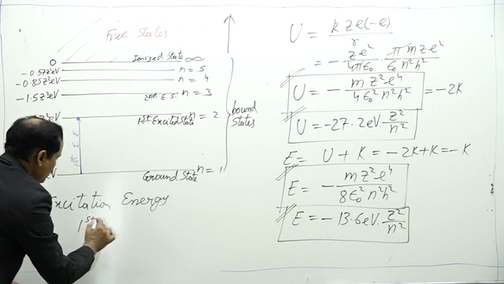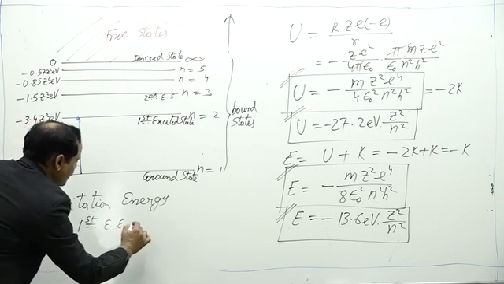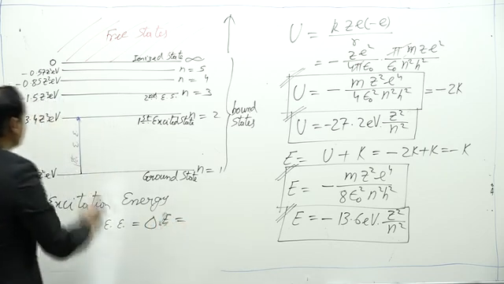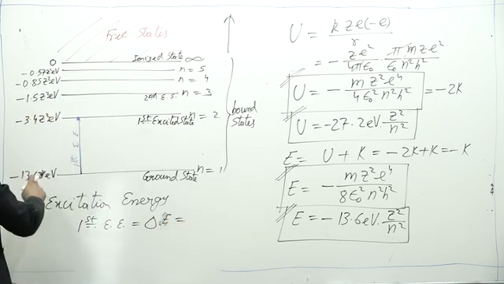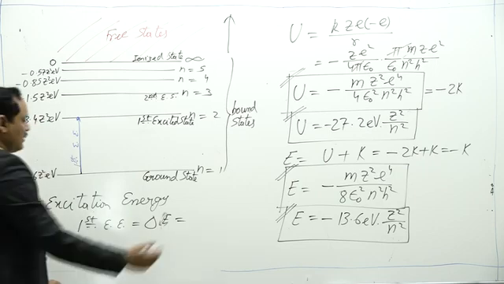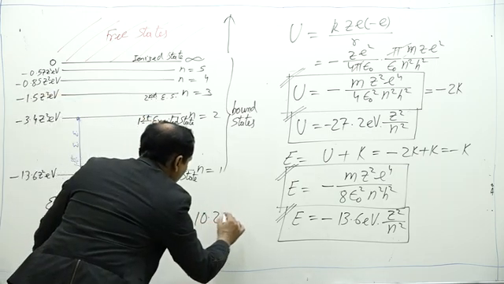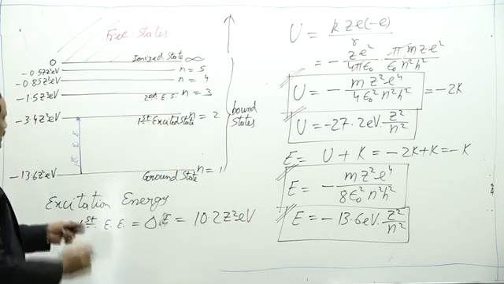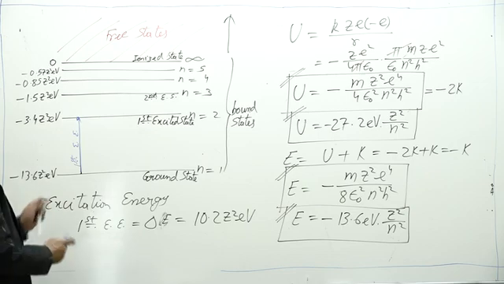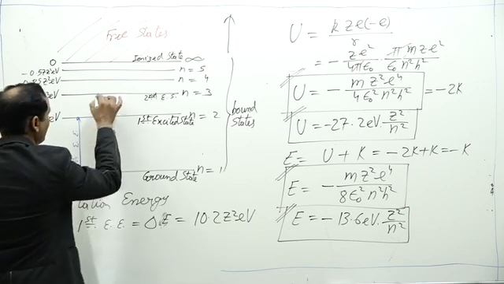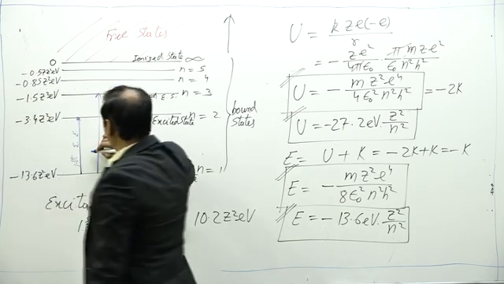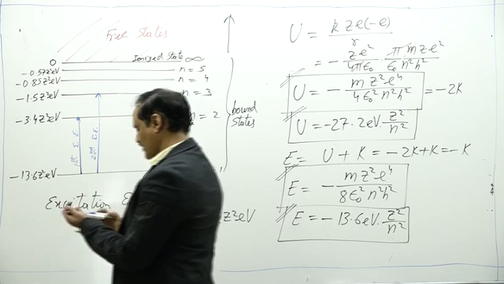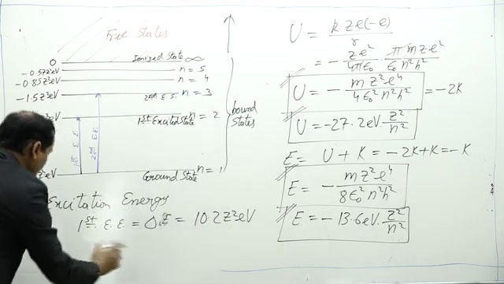First excitation energy is delta E, that is the difference in energies of these two. What is the difference? That is equal to 10.2 Z square electron volt. This is the first excitation energy. Similarly, if electron needs to jump from 1 to 3, the energy needed is called second excitation energy. So how much is second excitation energy?